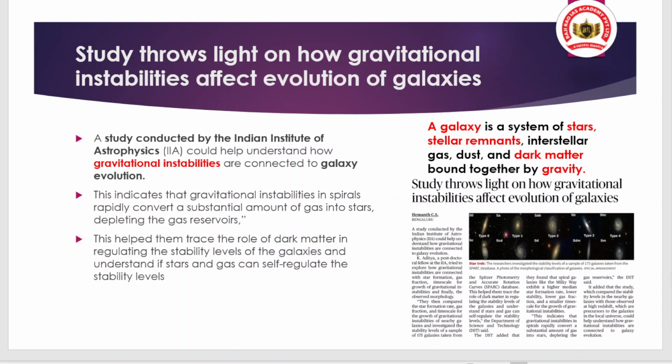So in this article we have talked about how gravitational instability affects the evolution of galaxies. A galaxy is a system of stars, stellar remnants, clouds of gas, dust, and dark matter, all bound by gravity. In a galaxy we have planets and stars, and we are also part of one galaxy. Name the galaxy which we are a part of. You have to comment in the comment box.